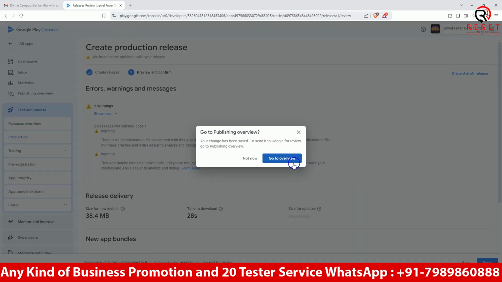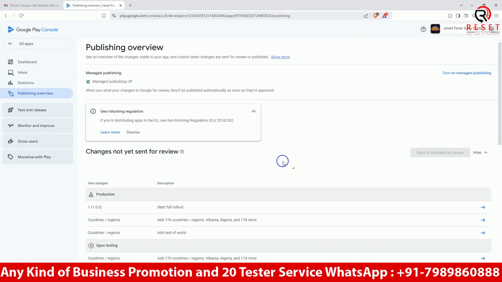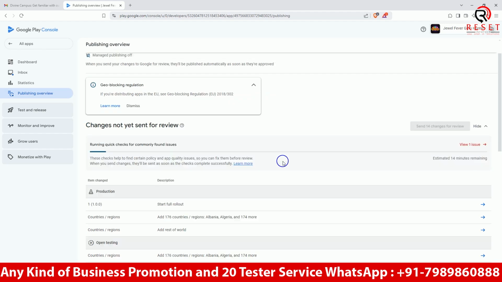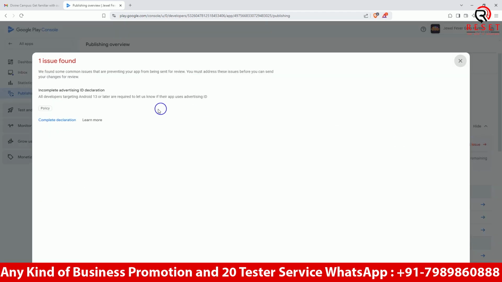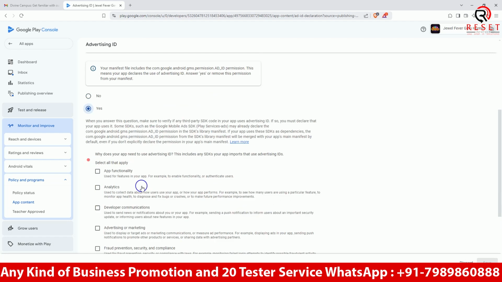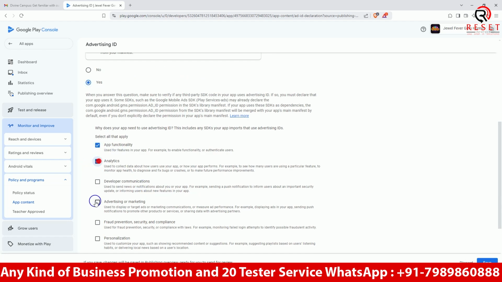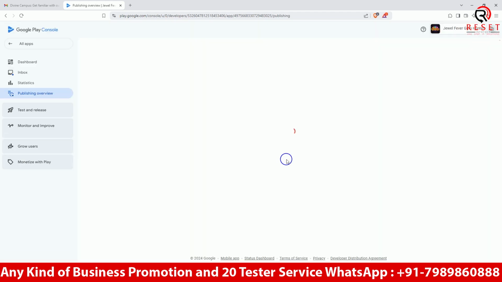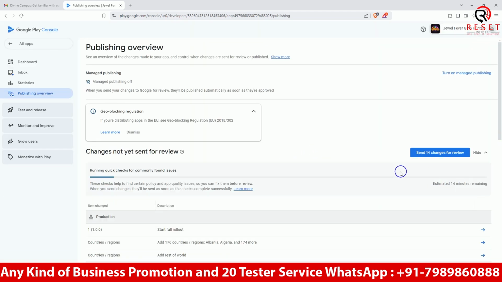It's fine. Go to overview. We have one issue that we have to make compliant with the policy. Yes, yes, save it. Go to overview. There is no error right now.